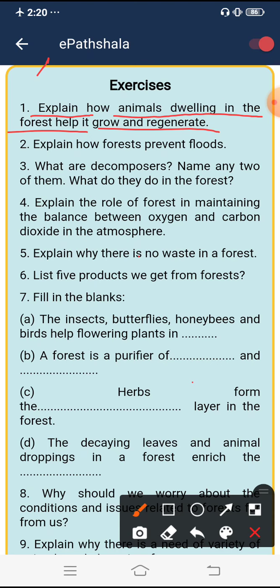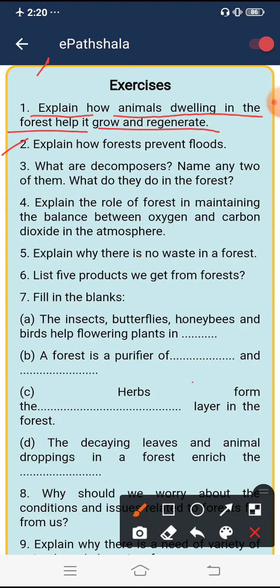So let's move on to the second question. Explain how forests prevent floods. The answer will be: forests can absorb a lot of water.